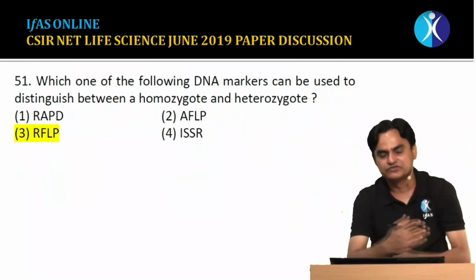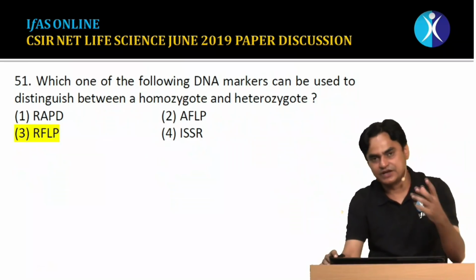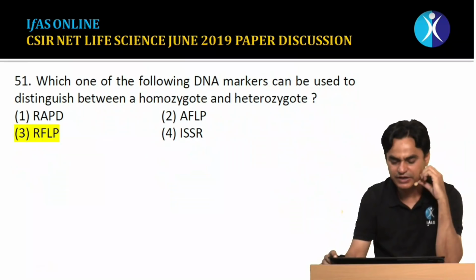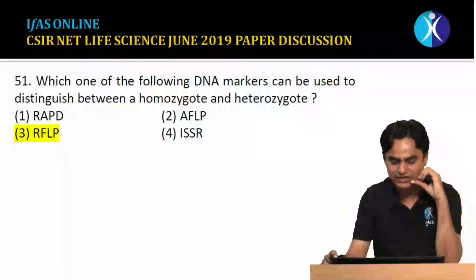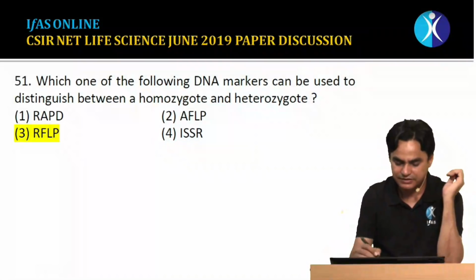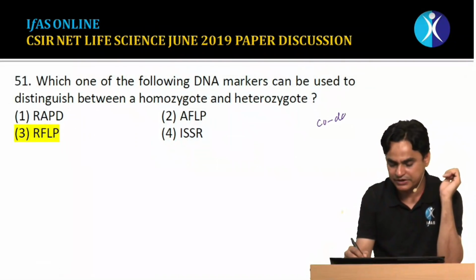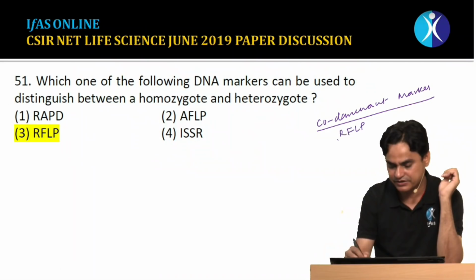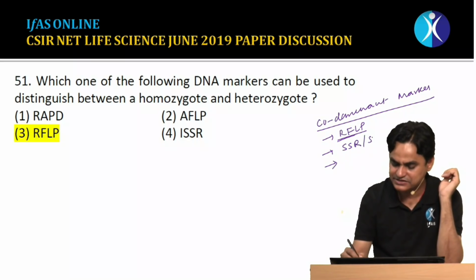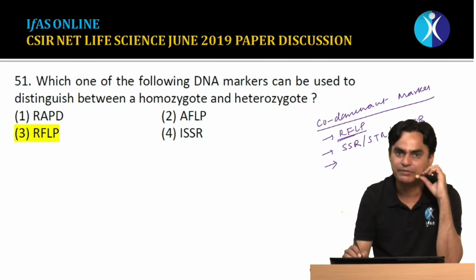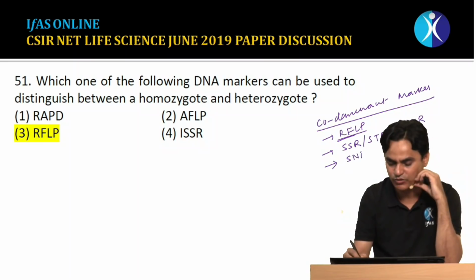Question number 51. This is a question from the markers. Such questions have been asked multiple times. Which one of the following DNA markers can be used to distinguish between homozygous and heterozygous? Basically, this is asking about a codominant marker. Some important codominant markers include RFLP, SSR, STR, VNTR, etc. Even SNP is also a codominant marker.